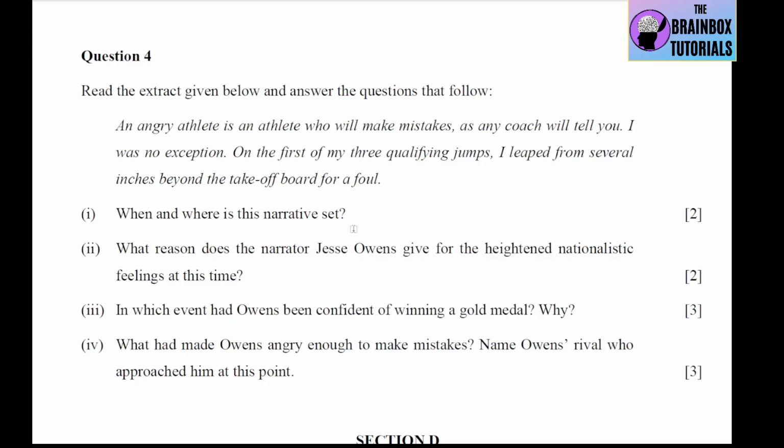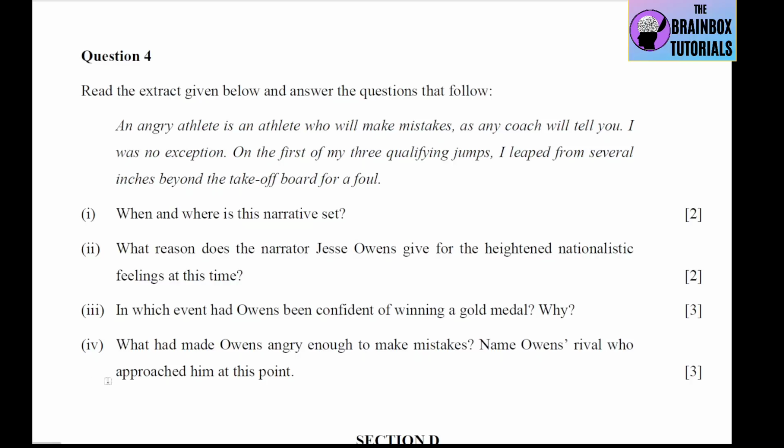Okay, now question number 3 is in which event had Owens been confident of winning a gold medal? Why? So your answer will be he was confident of winning gold in the long jump. Then why? For that, the answer will be he had gained, sweated and disciplined himself for 6 years and had already made a world record in the long jump last year. So he was very confident.